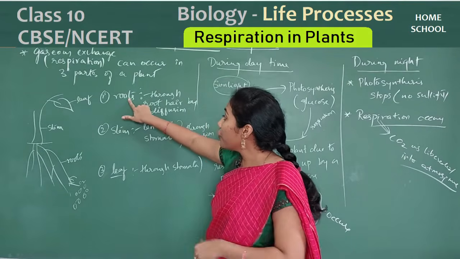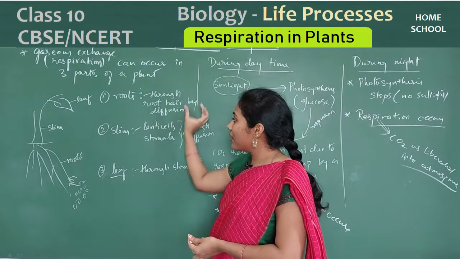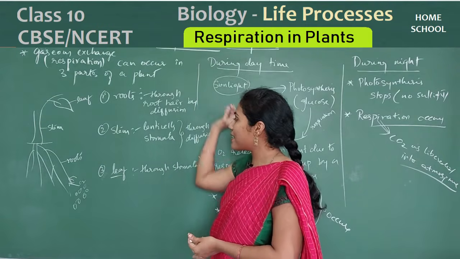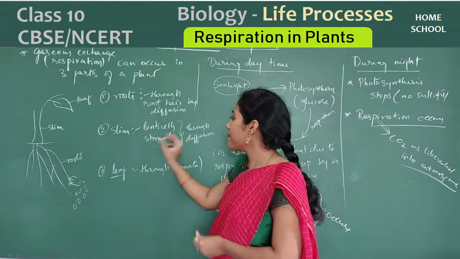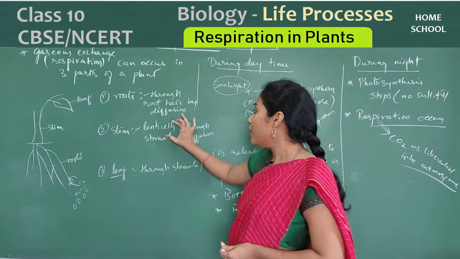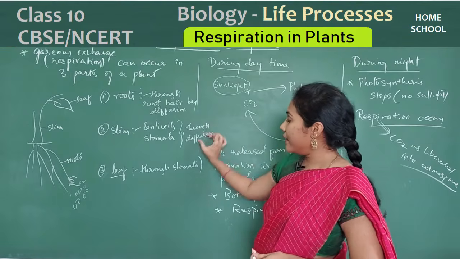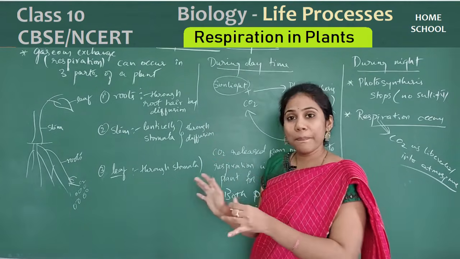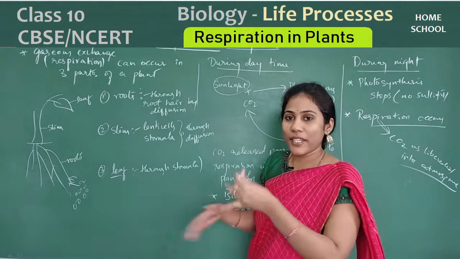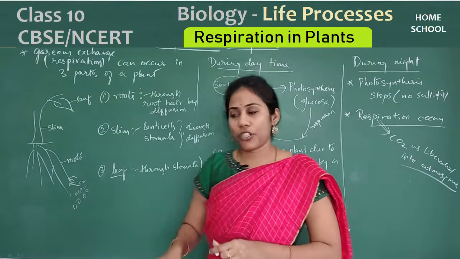From roots. Roots contain root hairs. Through the root hairs the going out of a gas and coming in of a gas is taking place. And the stem has lenticels and stomata through which respiration is happening. And again here respiration is happening through simple diffusion. Just going out and coming in of gas by diffusion.